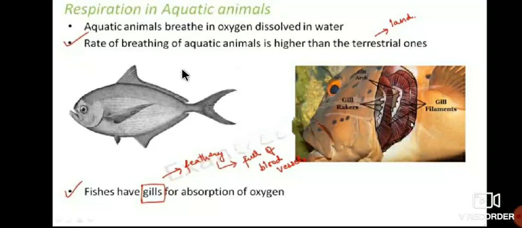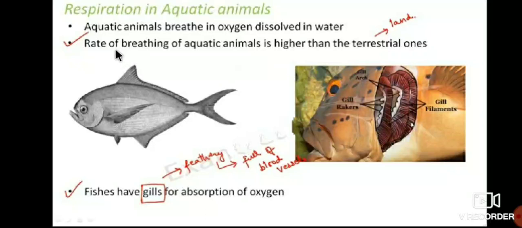But frog is not an aquatic animal, that is amphibian. Particularly in aquatic animals, see here, aquatic animals breathe in oxygen dissolved in water. That oxygen is dissolved in water. How they breathe means,